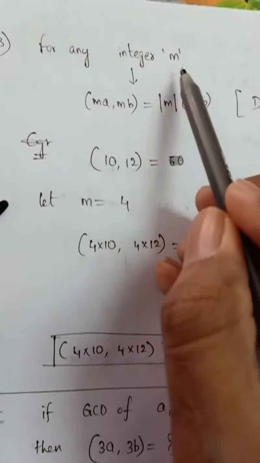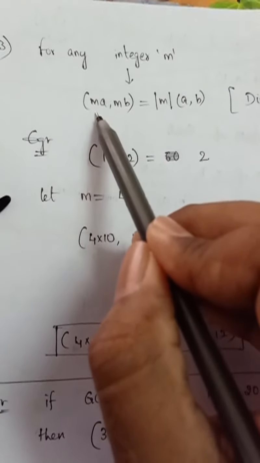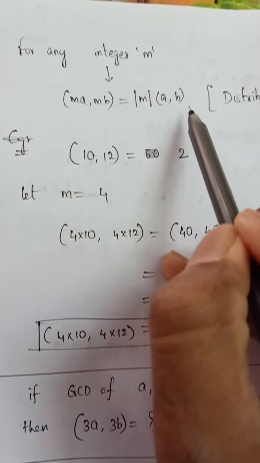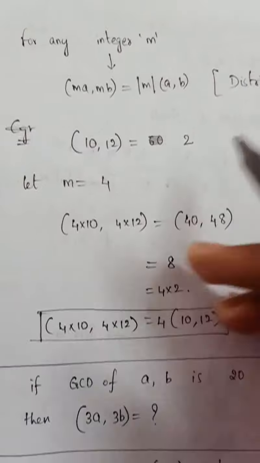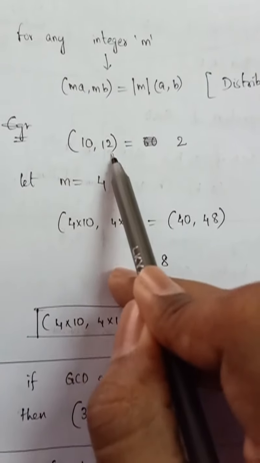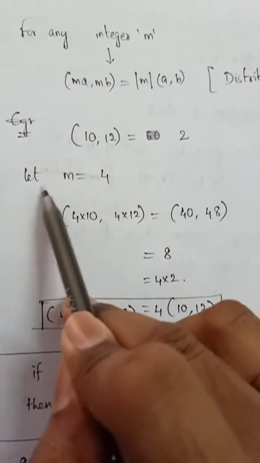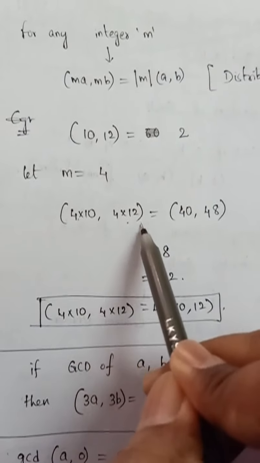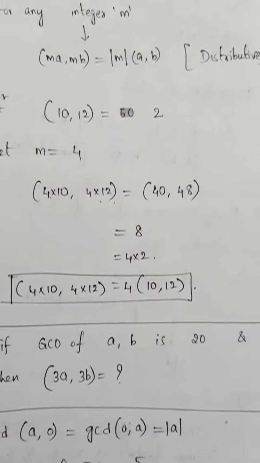For any integer m, GCD of (ma, mb) is equal to modulus of m times GCD of (a, b). How can you understand that? Suppose GCD of 10 comma 12 is 2 and let m be 4. Now I multiply each number: 4 into 10, 4 into 12. So 4 tens are 40, 4 twelves are 48.